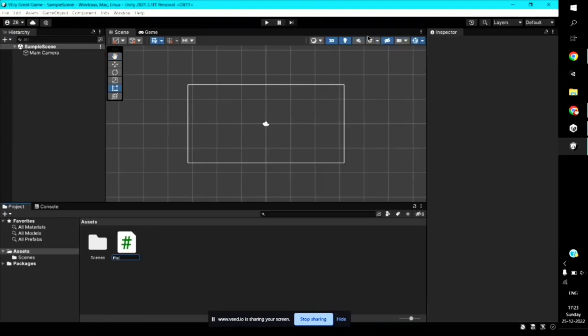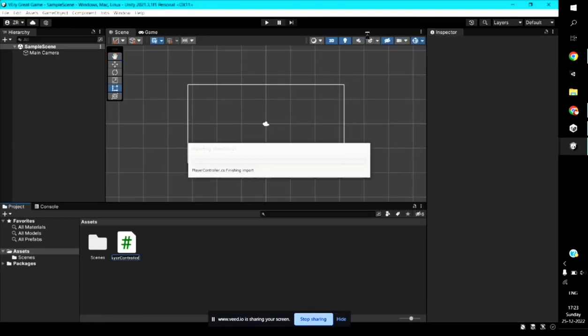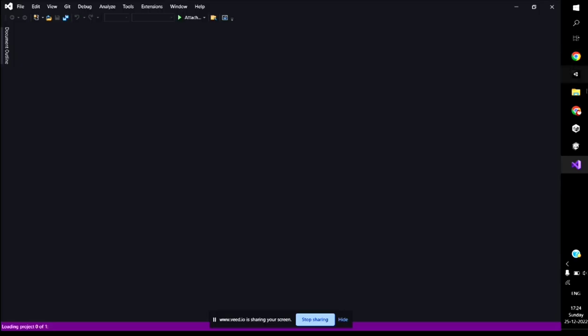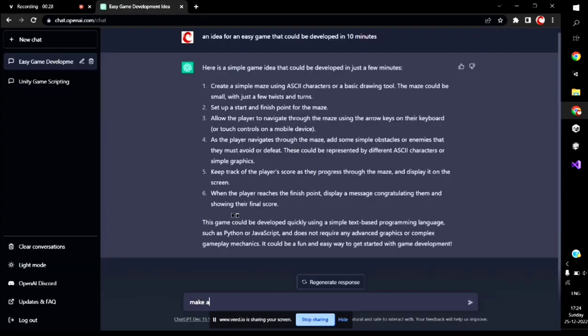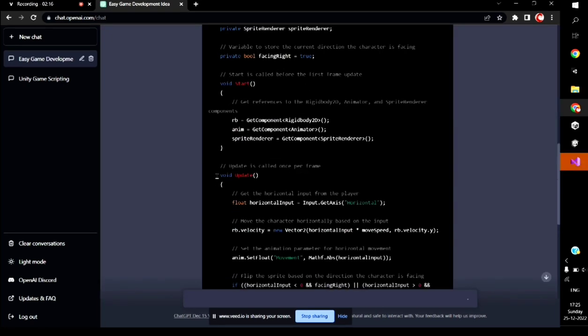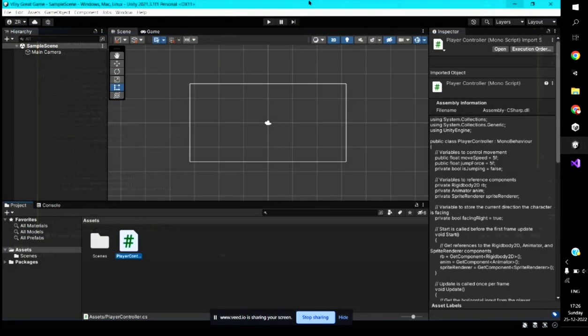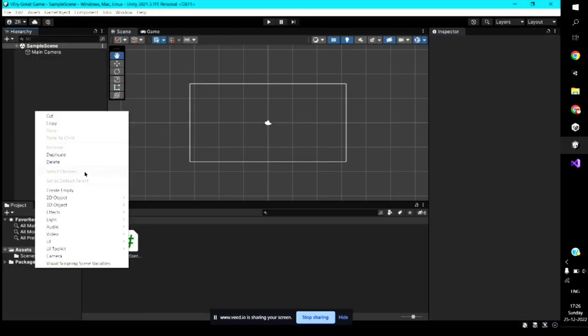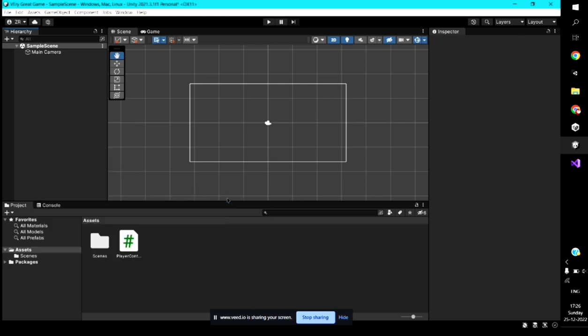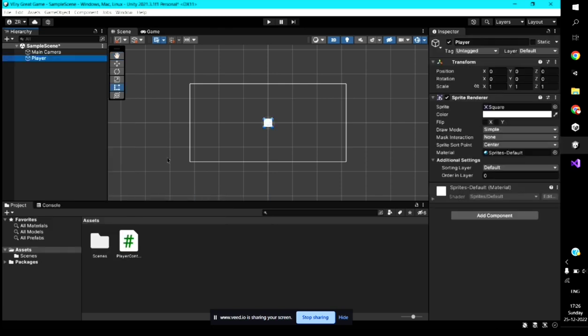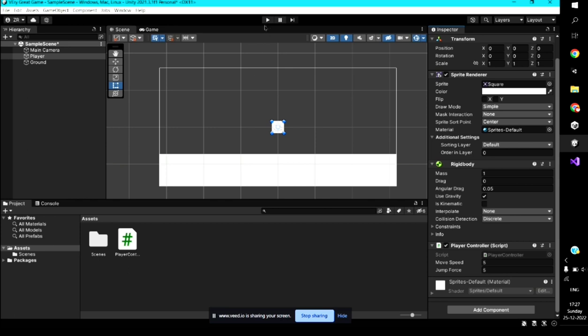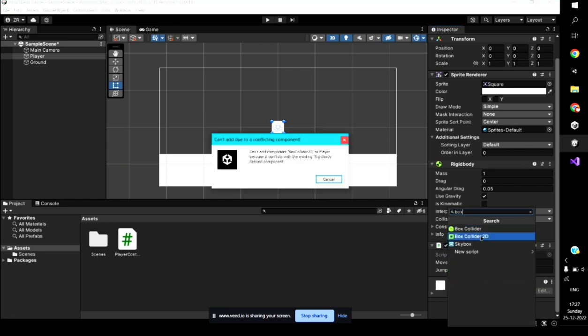So let's start. First, I created a script called Player Controller and went to ChatGPT 3 and asked it to create me a player controller script for my 2D game. And it gave me a script, and I copied it and pasted it inside my own player controller script. After that, I quickly set up the scene in Unity and we are ready to go, and I made a square as the placeholder for the player for now.